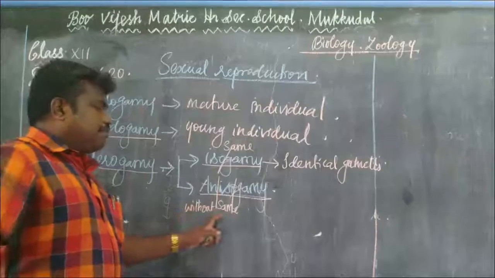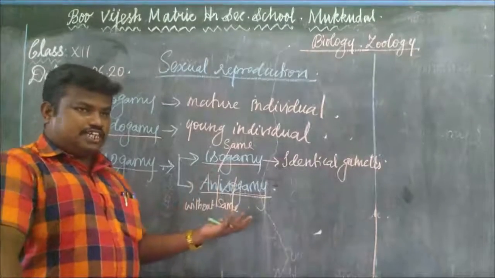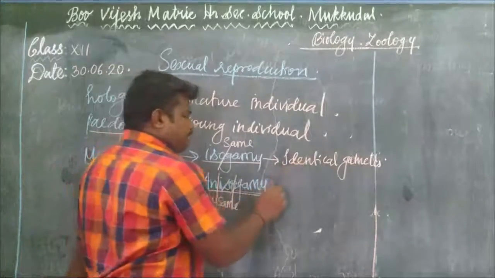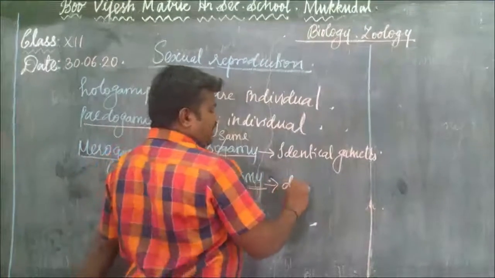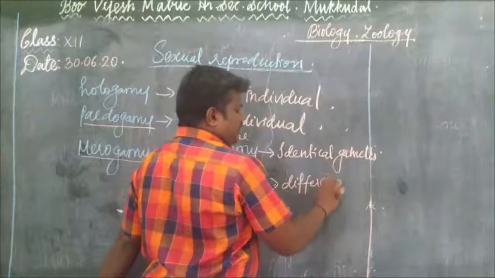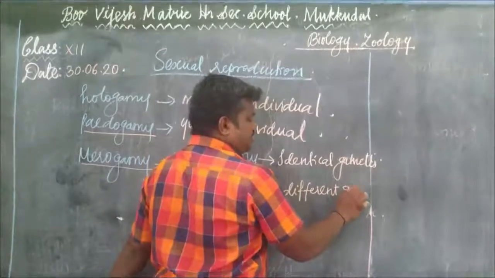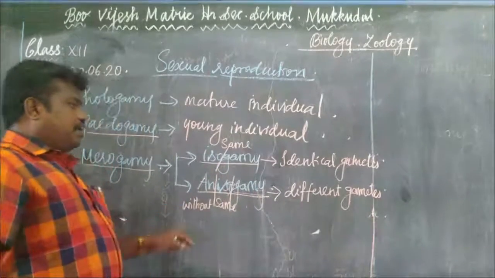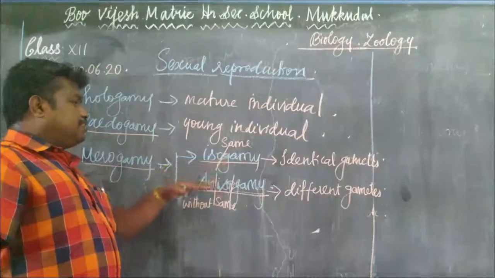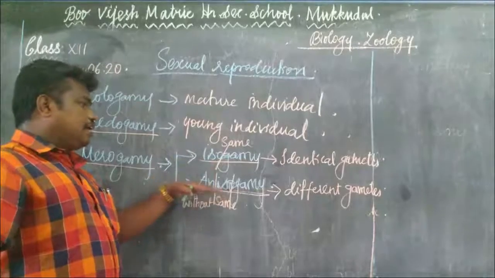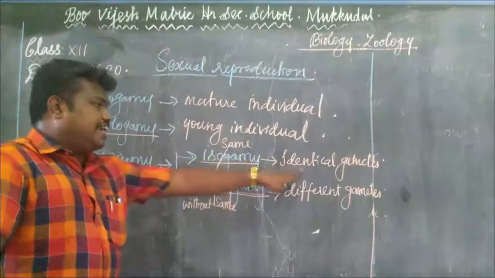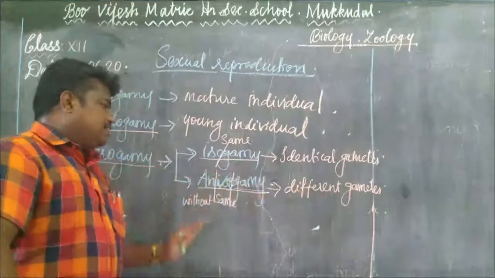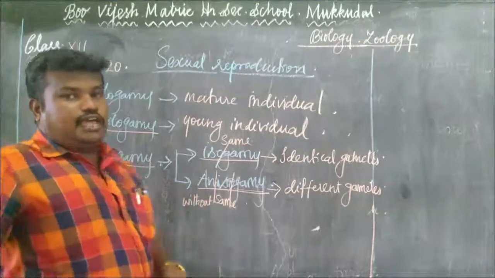So without the same gametes, that means different. Same type of organism is involved but different types of gametes are involved in this anisogamy. Can you understand the difference between isogamy and anisogamy? Isogamy means identical gametes, and different gametes is said to be anisogamy.